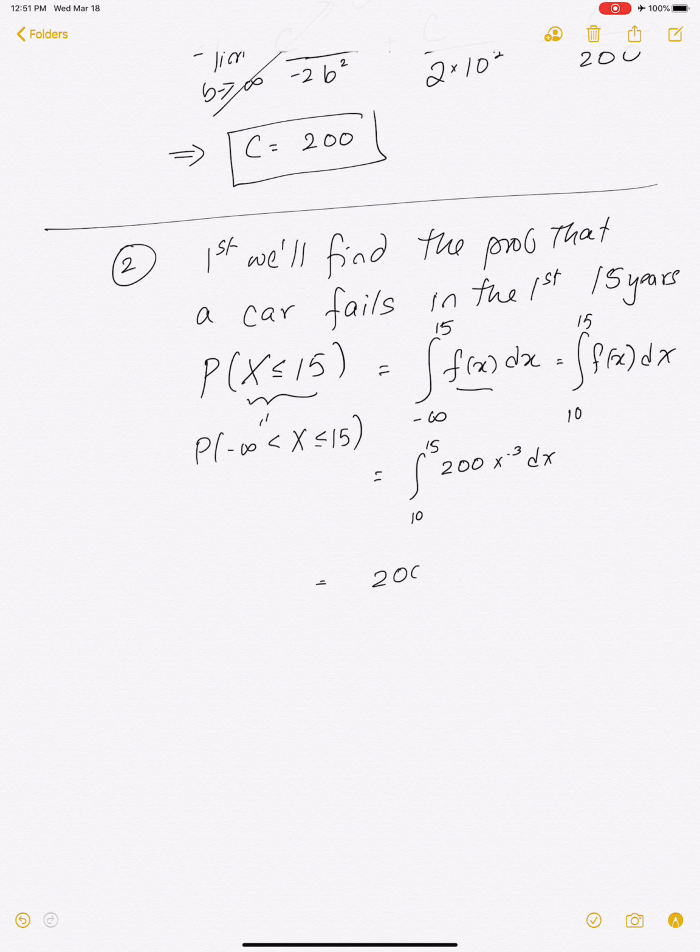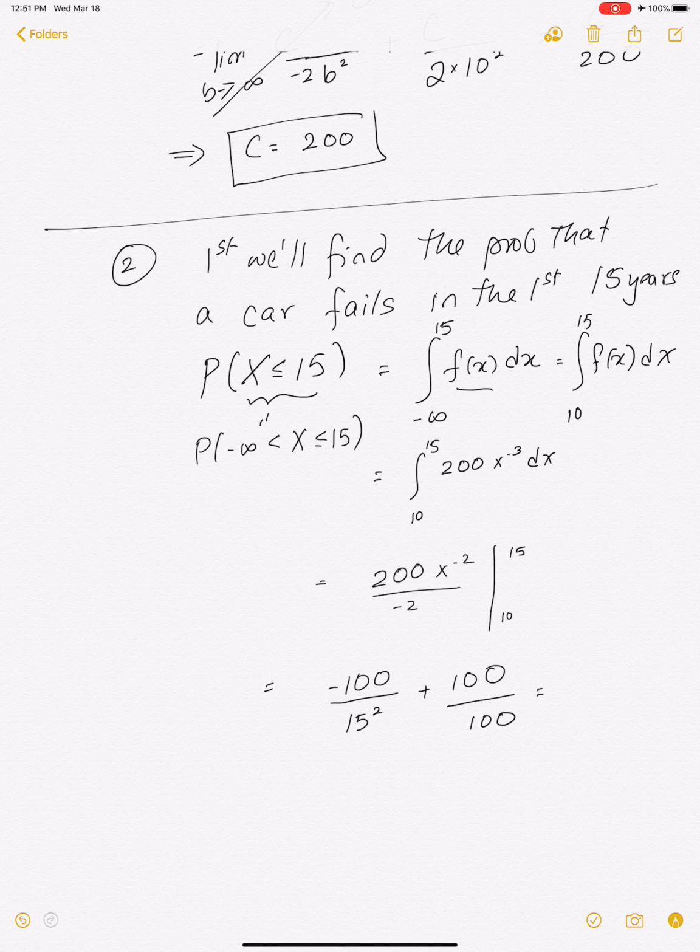That'll be 200 x raised to minus 2 divided by negative 2, evaluated from 10 to 15. So that's minus 100 over 15 squared, minus of minus, so plus 100 over 10 squared, which is 100.